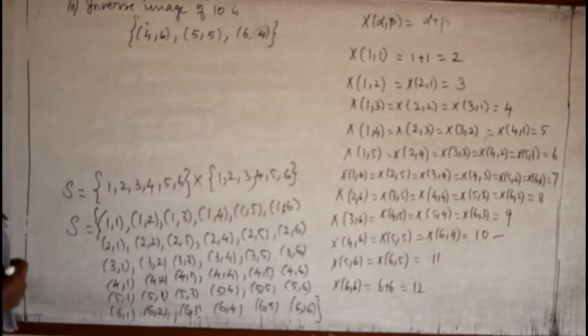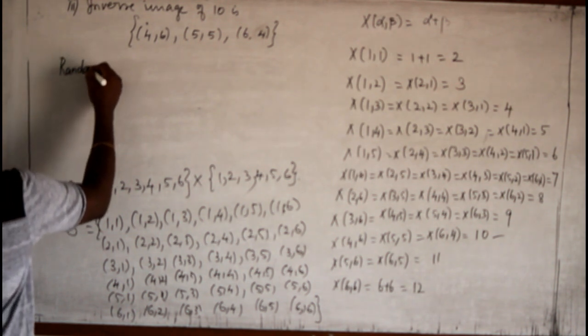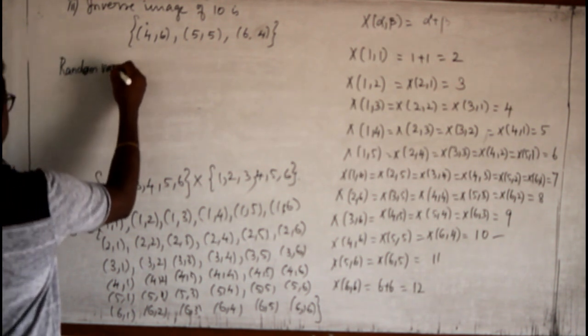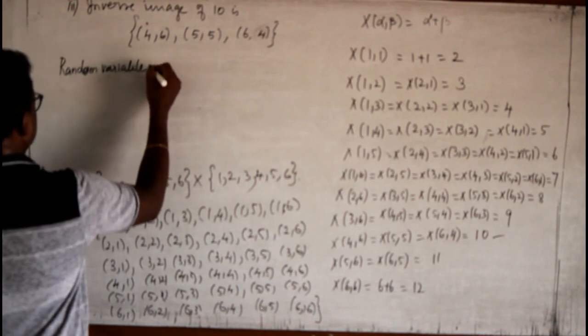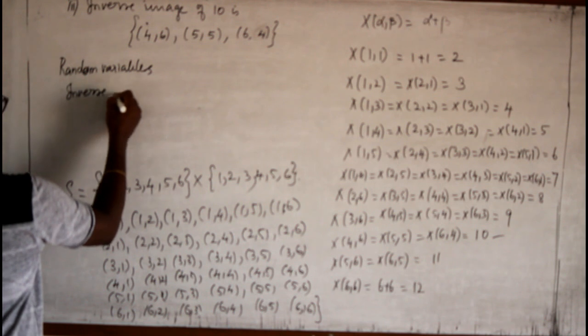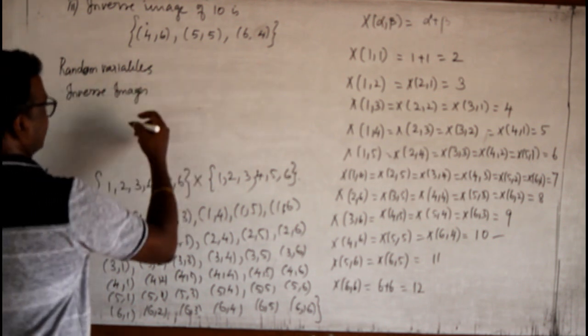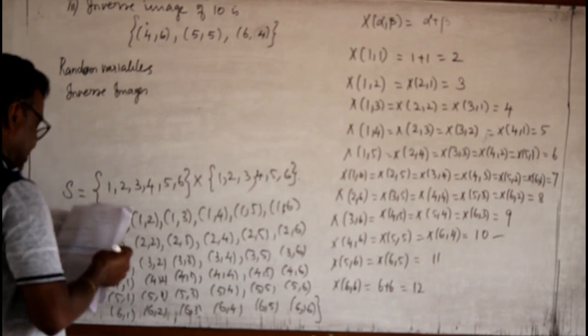Now coming to the random variables. The table. We shall take random variables and then inverse images. Random variables, it starts from 2, isn't it?